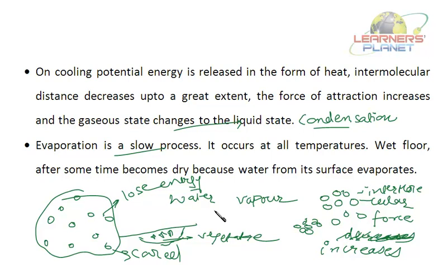Why so? Because it releases the energy. When it is cooled, the energy is released. The intermolecular distances decrease, as a result of which the force of attraction increases and the particles come closer to each other. In gases, the particles are far off from each other, but in liquid, the particles are closer to each other.